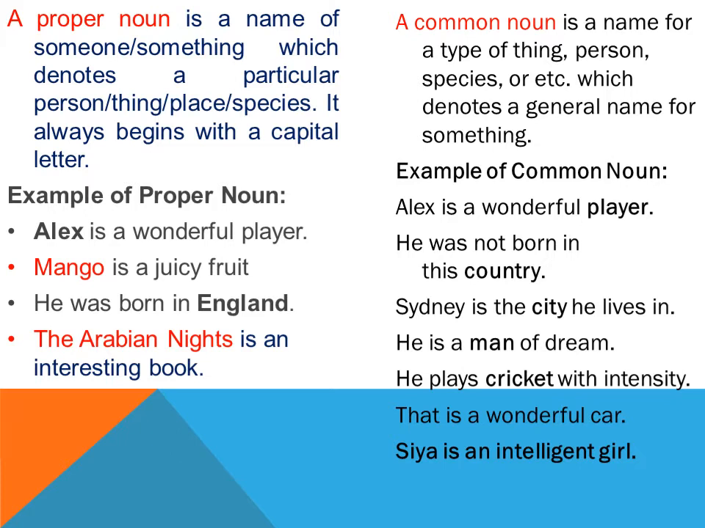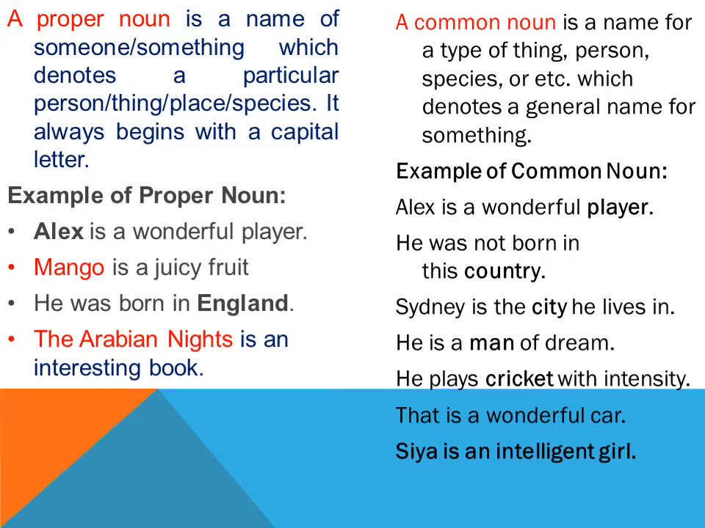There are some examples also given, which you can see on the slide. Let me read out these examples, then it will become clear to you. The first one is, Alex is a wonderful player. Now if you read the sentence, Alex is a special name, so that is the first category. Wonderful player: player can be any player, right? So player is a common noun.